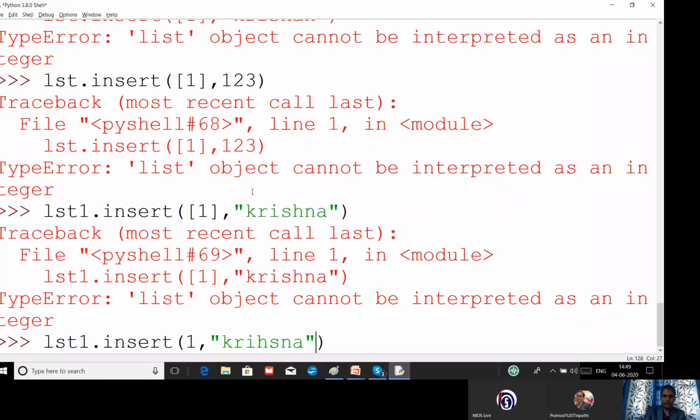Okay, what error will come? It takes no argument, but we have given one argument. One argument, 21, 22 is one argument. So we should not give any argument, any value, in the clear function.